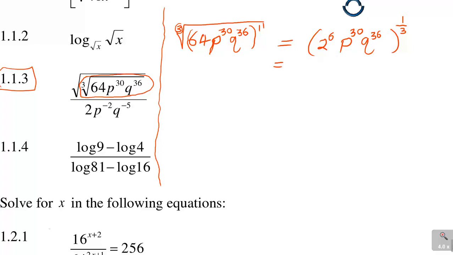Now you need to use the laws of exponents: when you have a power on the outside, this power will multiply the powers on the inside. So you distribute it, but on the powers. What you're going to have is 2 to the 6 times 1 over 3, then P to the 30 times 1 over 3. You see, I'm distributing that 1 over 3 exponent there, and then Q to the 36 times 1 over 3. That is the laws of exponents.